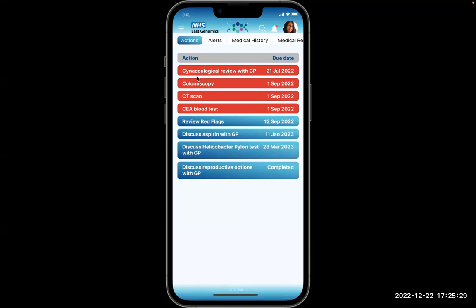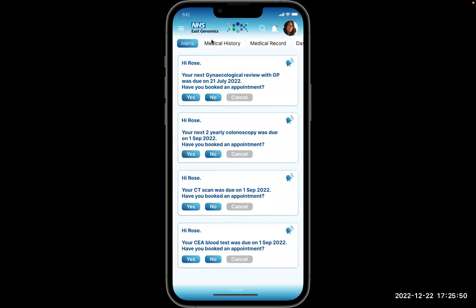To avoid the patient having to constantly refer to the action list to see what is due, 4 weeks before any action is due, the action triggers an automatic alert, which creates a notification on the phone to alert the patient that there is an upcoming action. The app will then automatically alert, remind, and follow up the patient to ensure that the action is carried out. Let's see how that works.